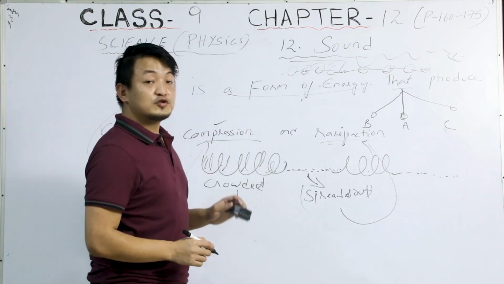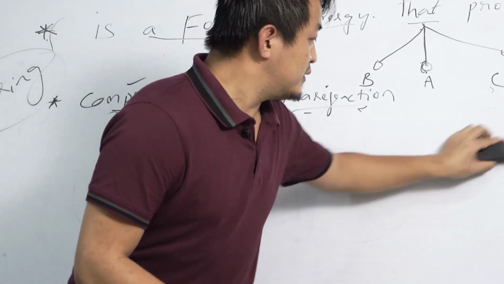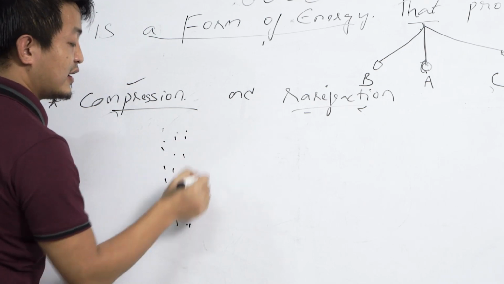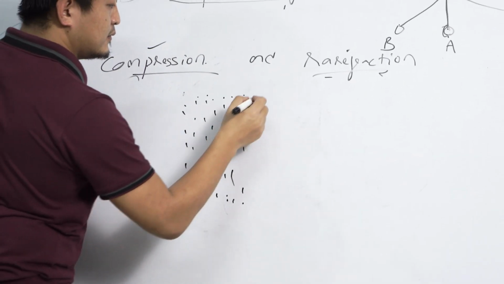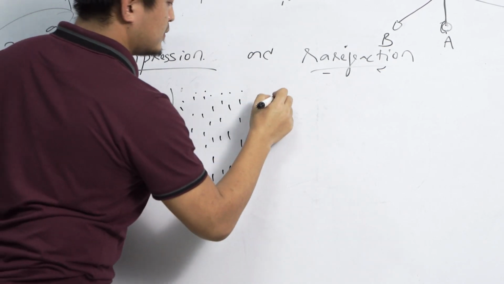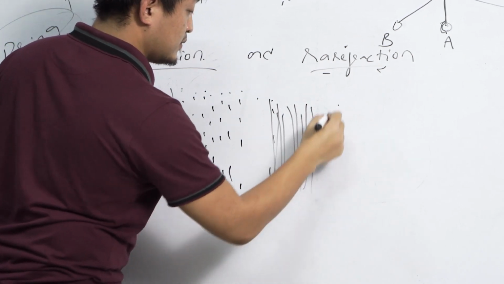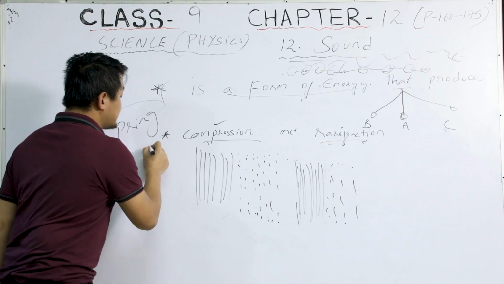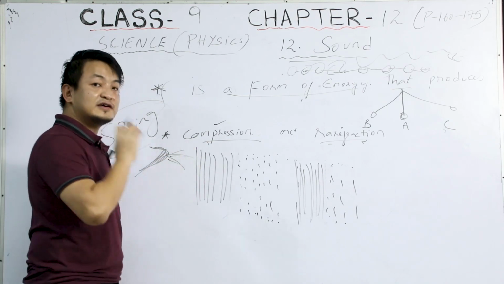Now, another example that I will show you from here. Let's say that this is an air particle, an air molecule. So these dotted lines are all air molecules. Clear? So students, this person is already giving out energy, he is speaking something.